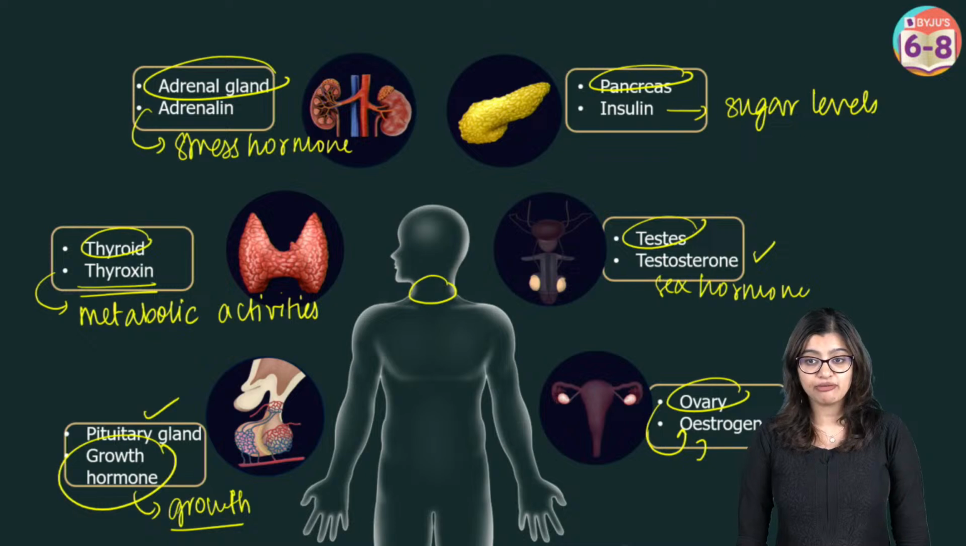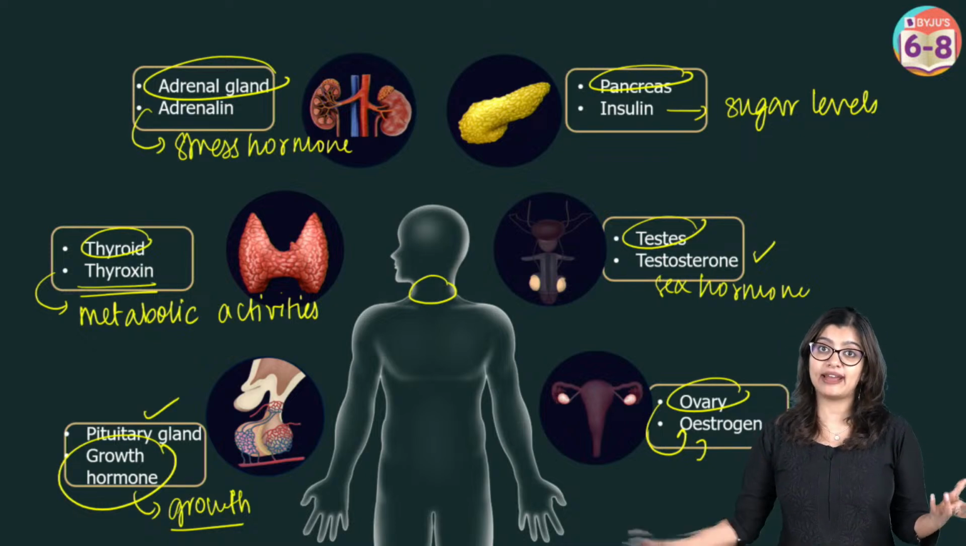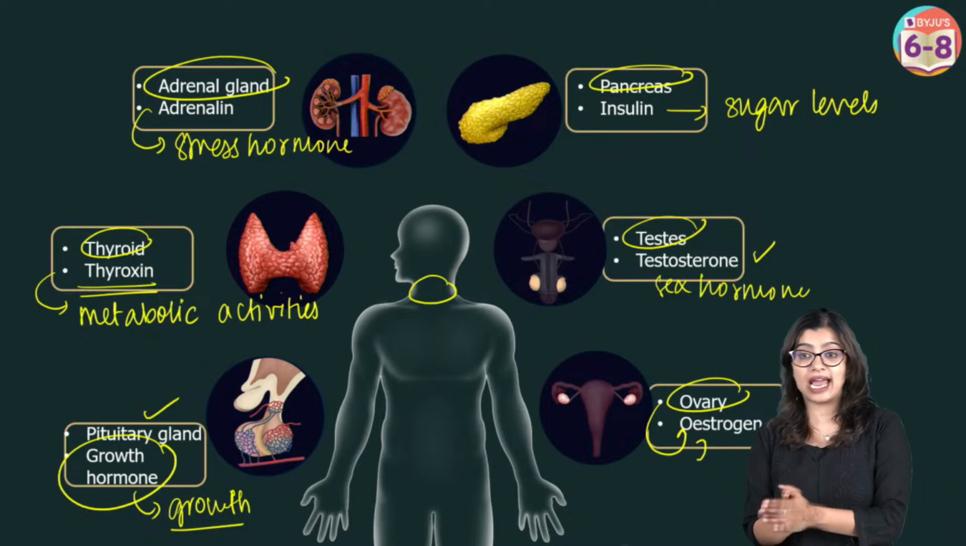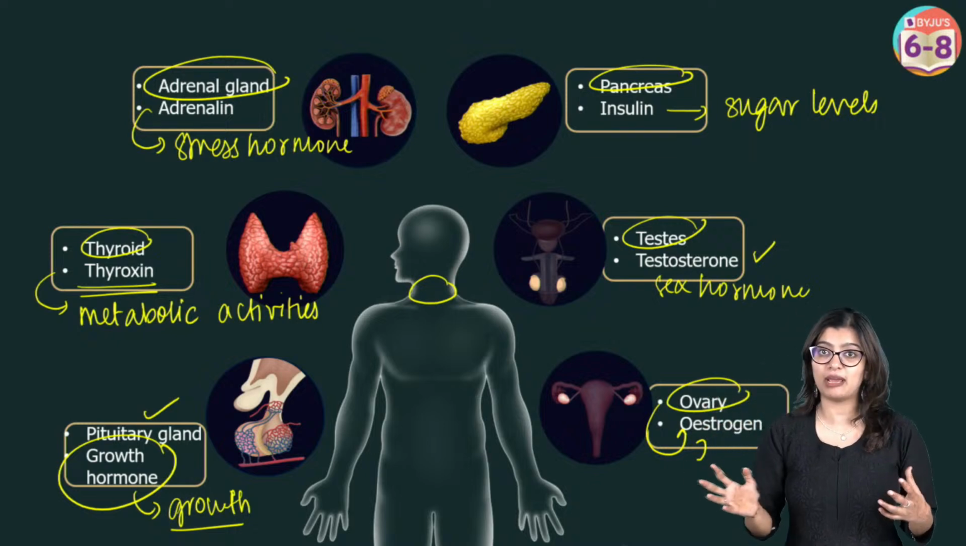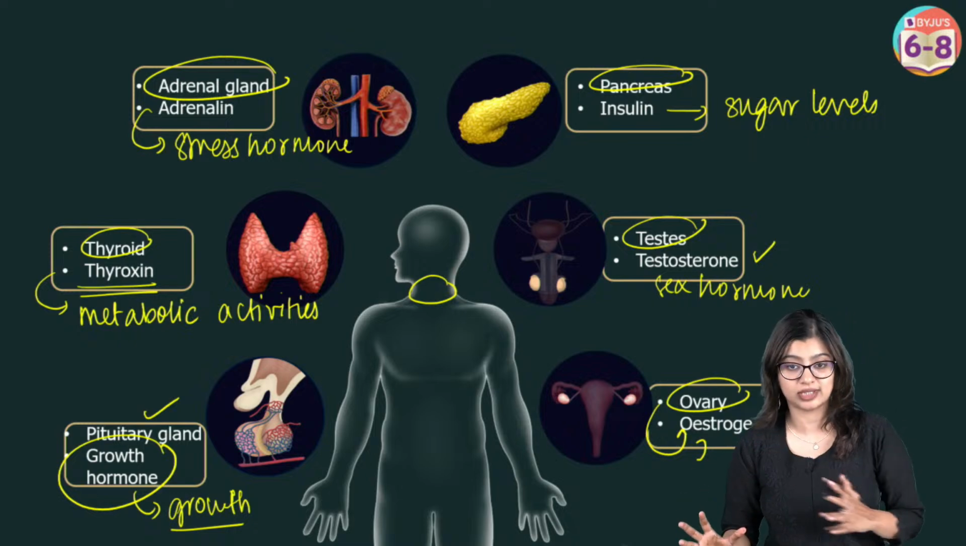How is a test tube baby formed? Test tube babies are formed wherein the fertilization process happens outside the body, and then development happens outside. So those are test tube babies, where the fertilization process happens outside.